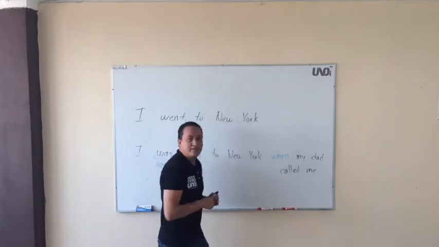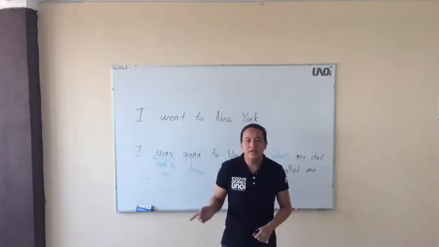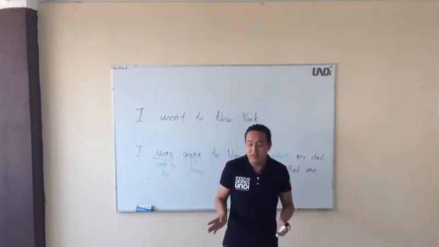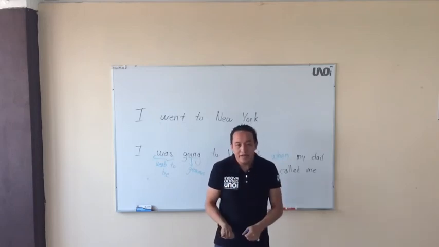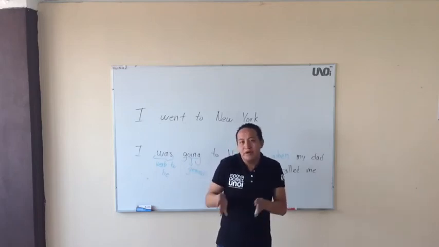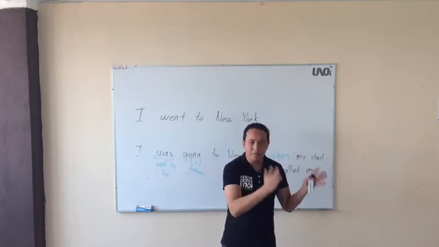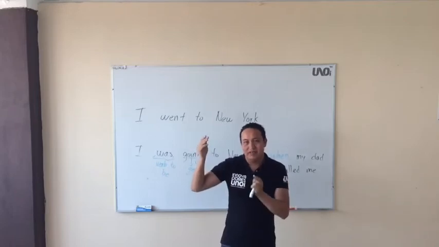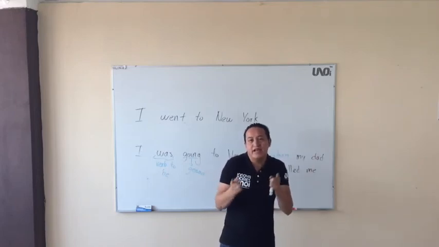And the simple past is only one sentence, right? That is simple. I went to New York. I did my homework. Simple past. I did my homework. The action finished. The other. I was doing my homework when my mom opened the door. Right? I was doing my homework. Progressive action. I was doing my homework when my mom opened the door. You see, it has a relation, right? You have an action and other interrupts the first one, right? It's related to the other.